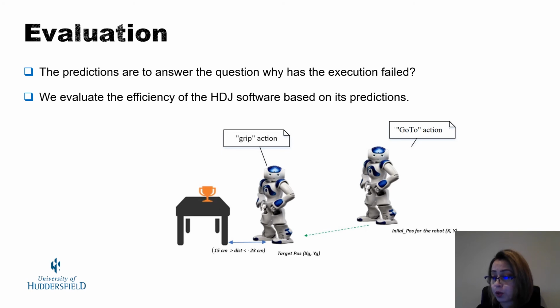For each failed execution, we check the output report of the HDJ. If the distance is included as a potential cause of failing the execution, then we consider it has predicted successfully. Otherwise, we consider that it has failed.